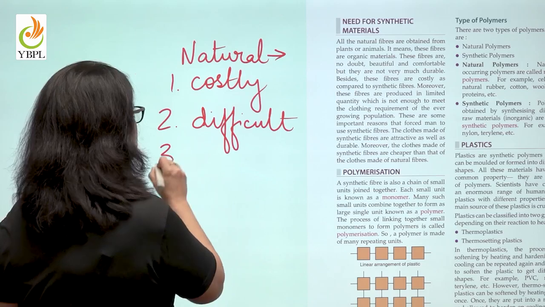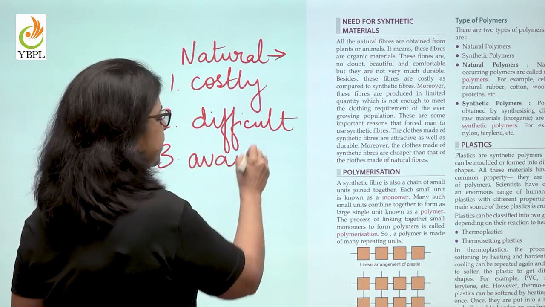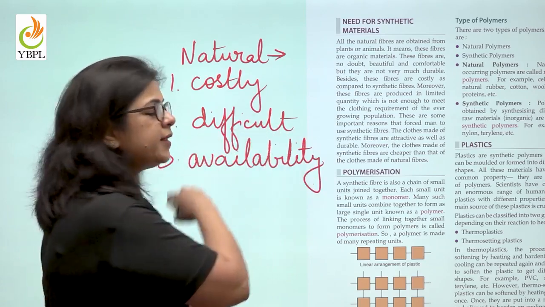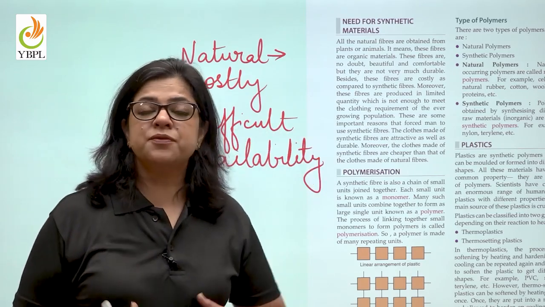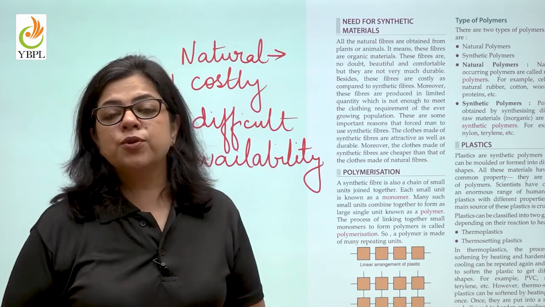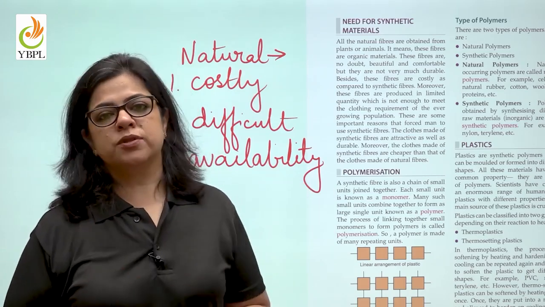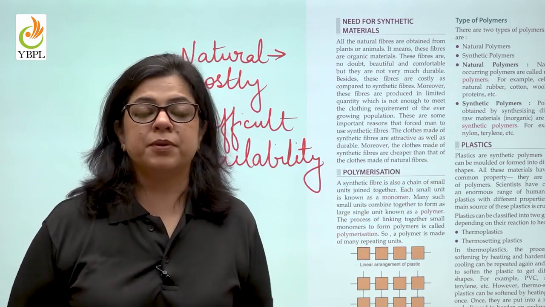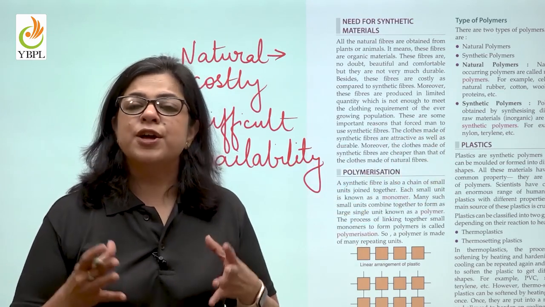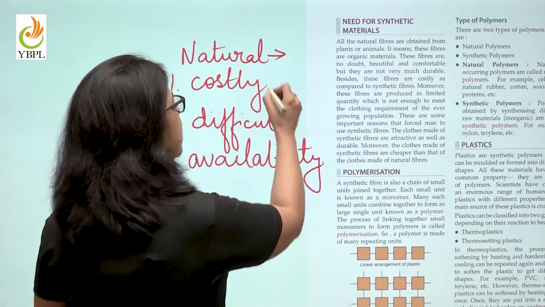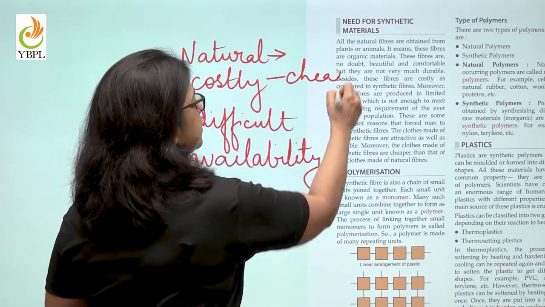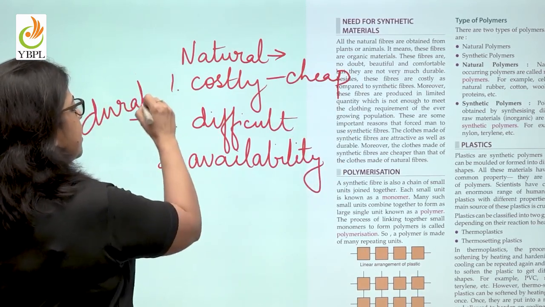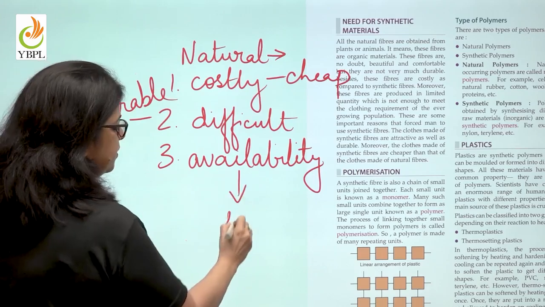The third is also availability. For example, if we talk about cotton, if one year the crops fail or there is excessive rain or no rain, what is going to happen? The supply of cotton will be reduced. On the other hand, as far as synthetic fibers are concerned, this will never happen because they are being manufactured in the factories. So they are cheap, they are durable, and they are available in bulk.